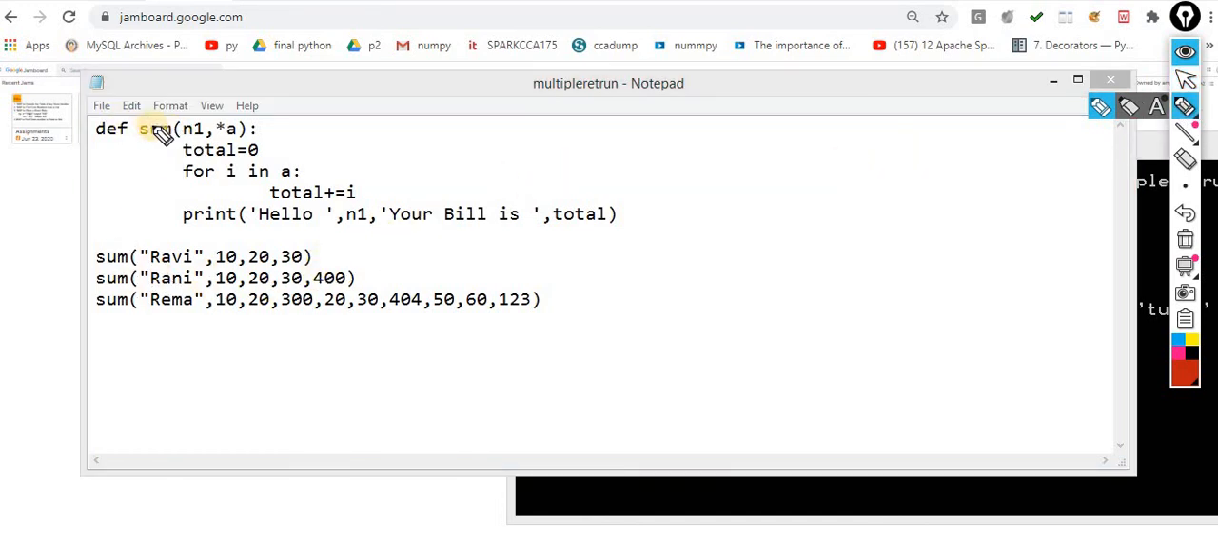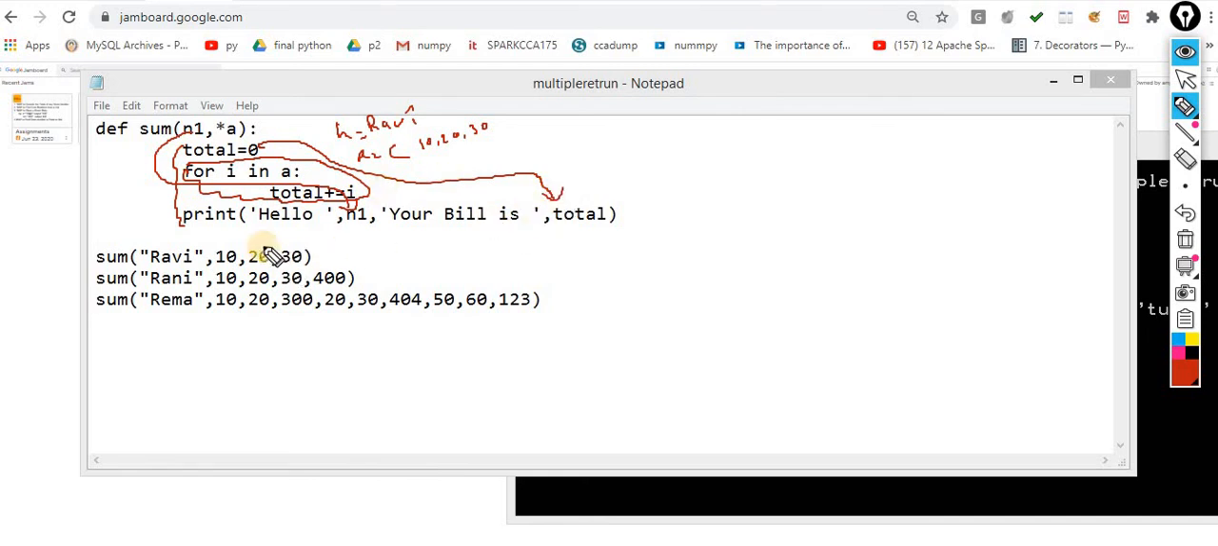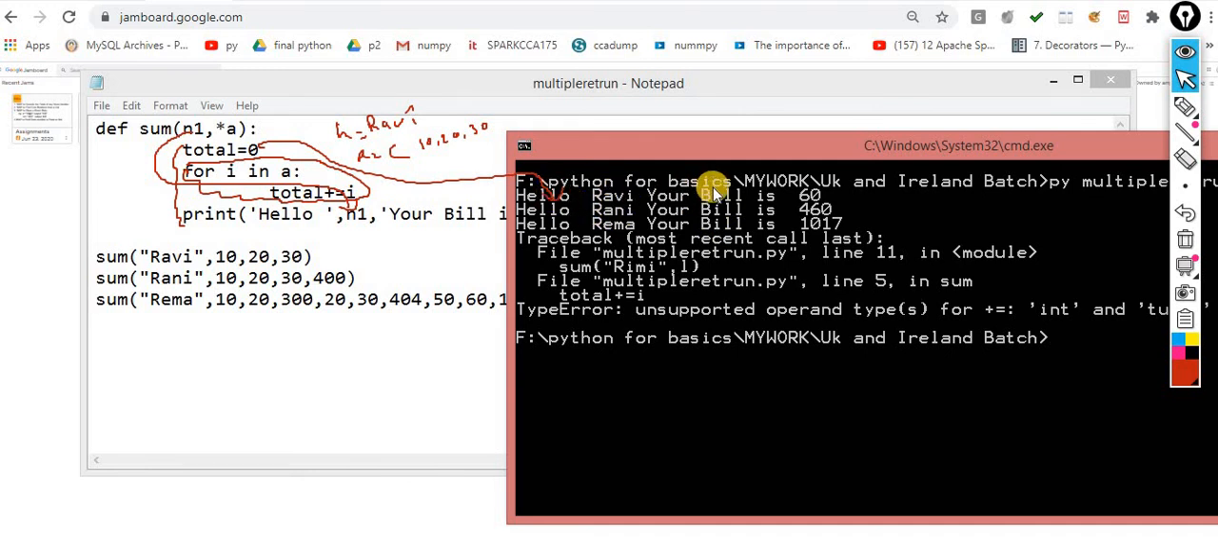Okay, so first time here the n1 is Ravi, and this A is the tuple 10, 20, 30. Now it executed first for this. It calculates the total sum. After that, it takes this value and the total value, and it prints that on the screen. This output: hello Ravi, your bill is 60.